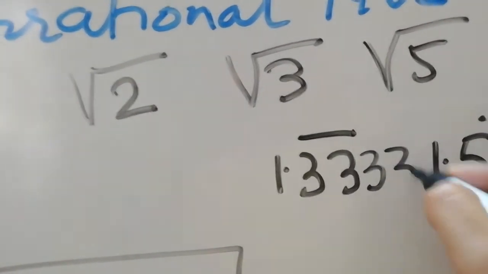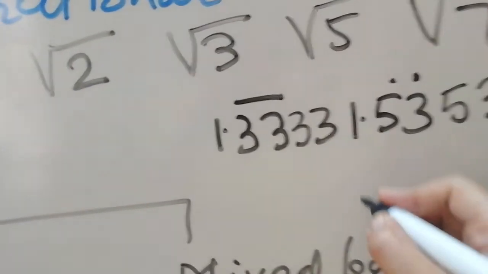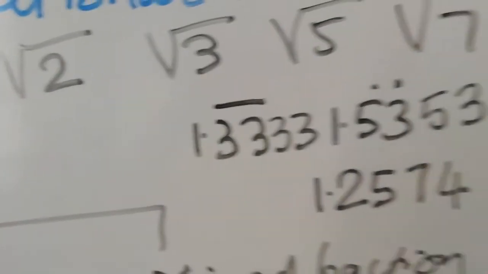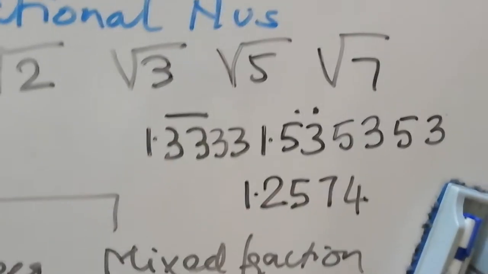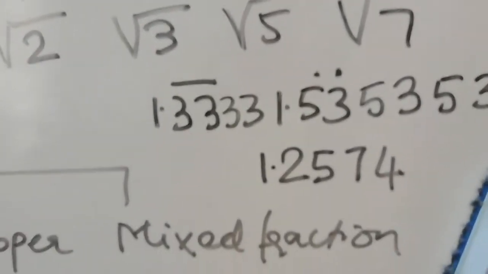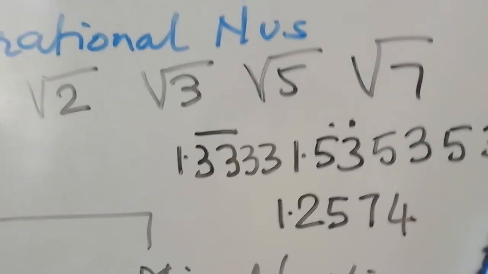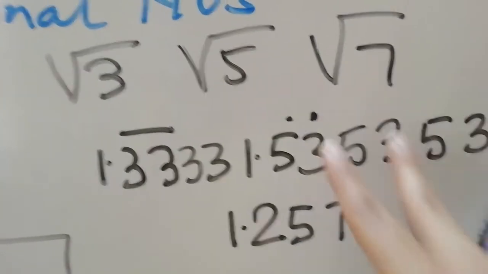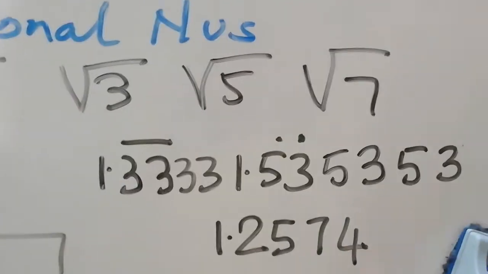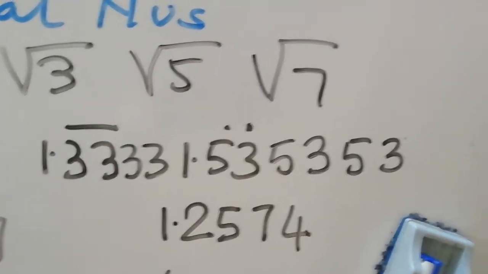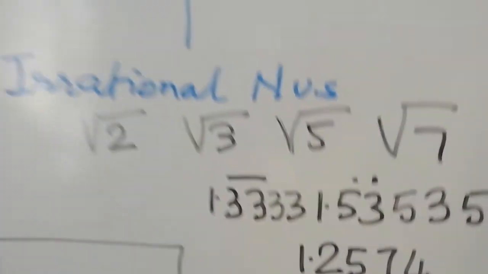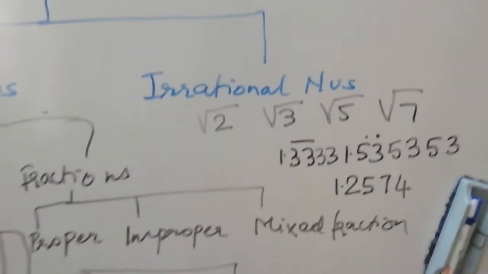In this, the pattern will continue. And if nothing is mentioned, this shows that it is a non-terminating number. The pattern is continuing, it is non-terminating. This is called a recurring number. That procedure is recurring, that process is recurring, it's on. These are called non-terminating numbers, it's not getting ended. So irrational numbers include this kind of numbers.